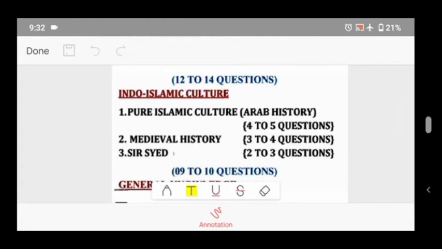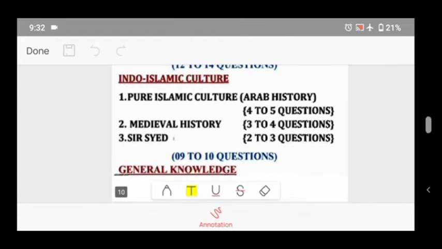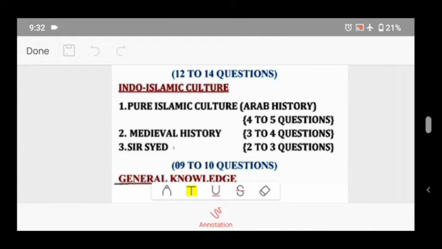Indo-Islamic culture. In Indo-Islamic culture, you will learn previous history, Asian history, about Brahmins and Muslims, the Prophet, the Quran, and Sir Syed Ahmad Khan, about Urdu poets. For Indo-Islamic, I recommend the Nas Guide. You can learn from the Nas Guide. It is the best guide.